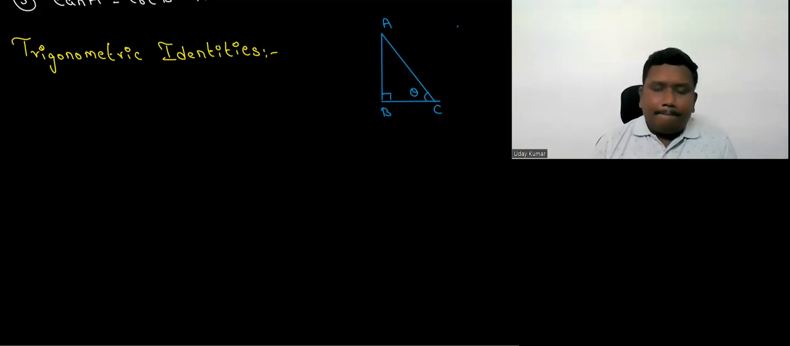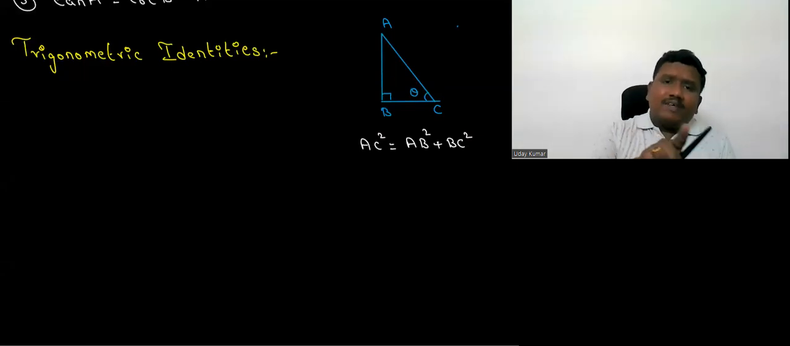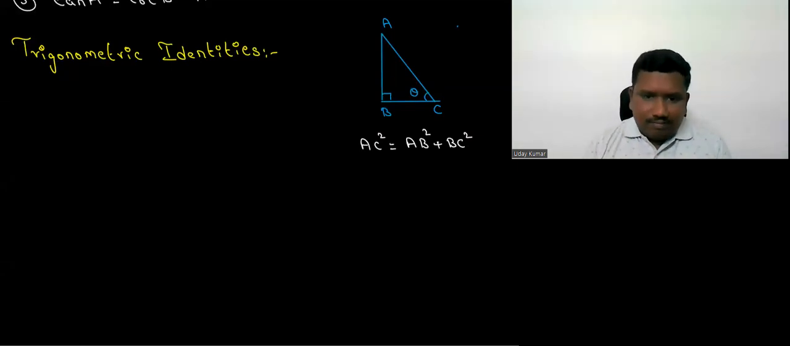Okay. Now, according to the Pythagoras theorem, what can we write? AC square, which is the hypotenuse, is equal to side square plus side square, in the sense AB square plus BC square. Right? Let's divide both the sides with AC square.